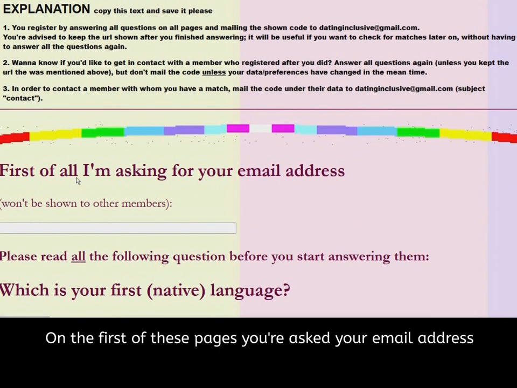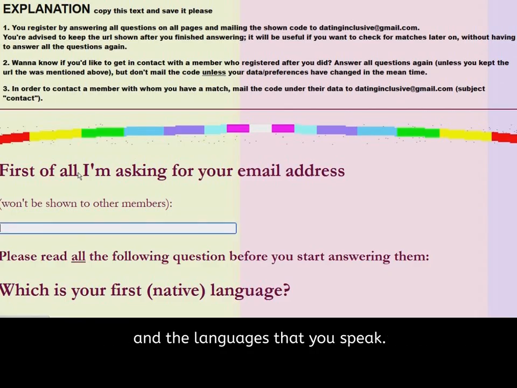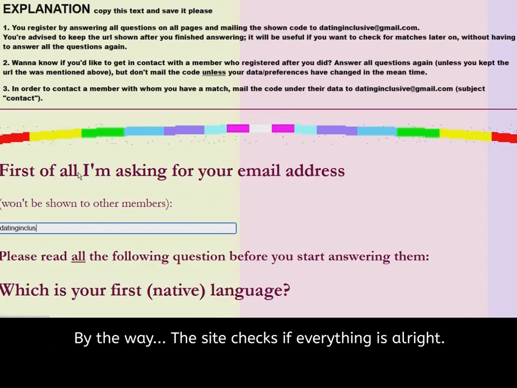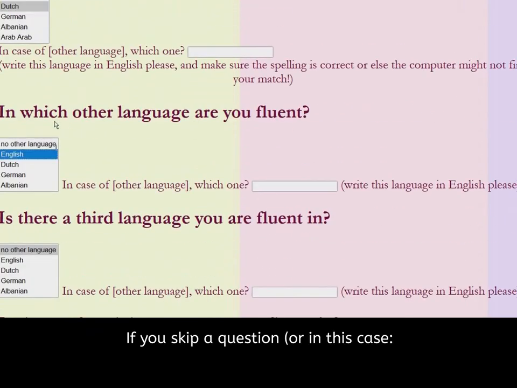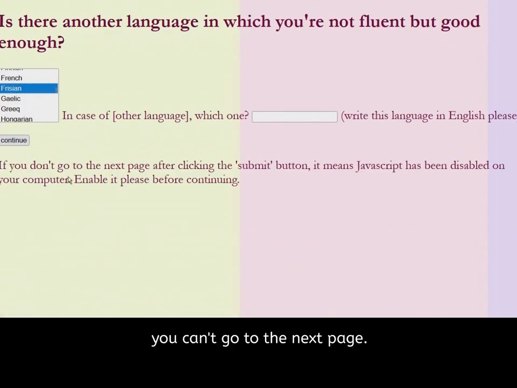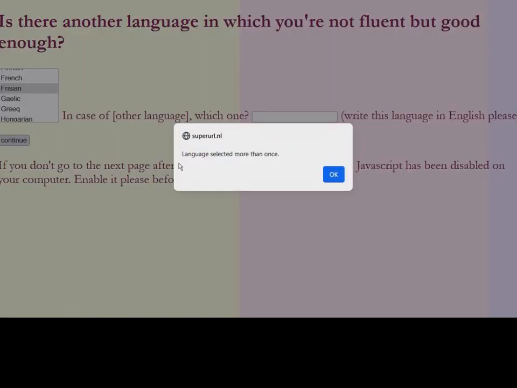On the first of these pages, you are asked your email address and the languages that you speak. After all, you have to communicate with your partner, right? By the way, the site checks if everything is alright. If you skip a question, or in this case if you select a language, Dutch, more than once, you can't go to the next page.